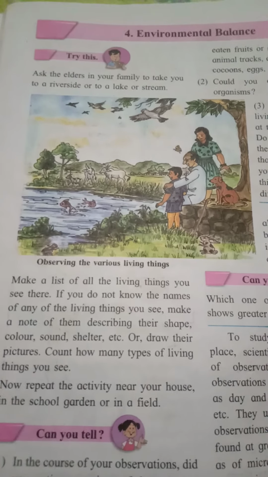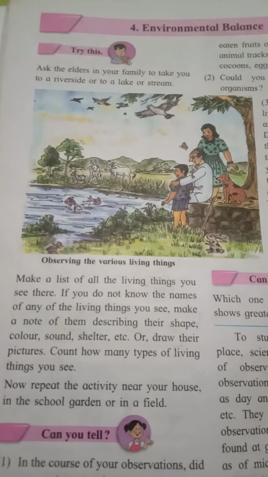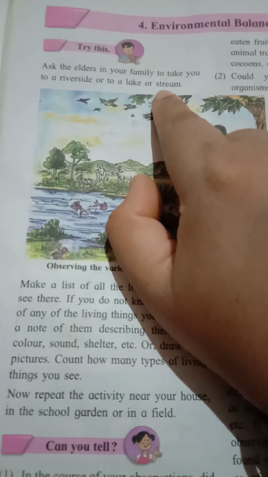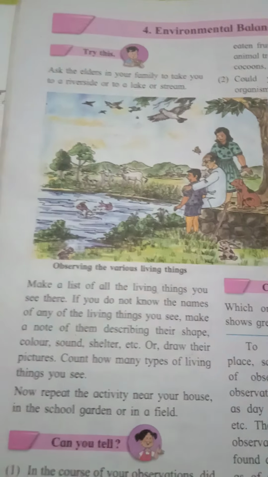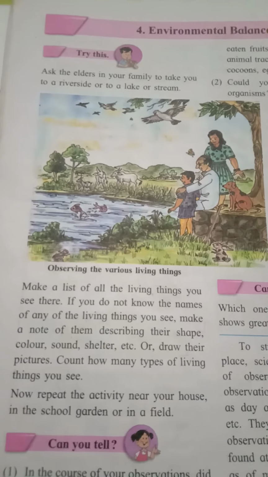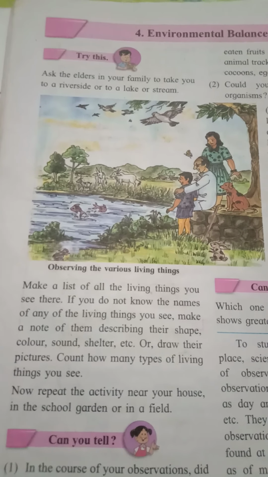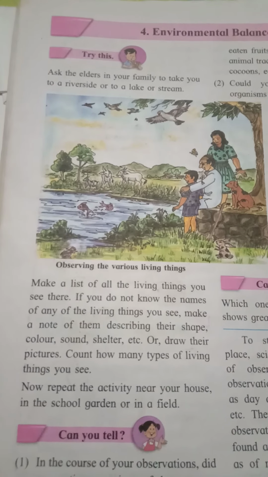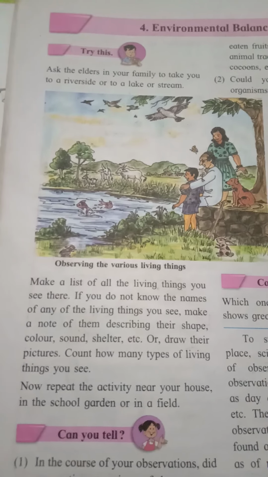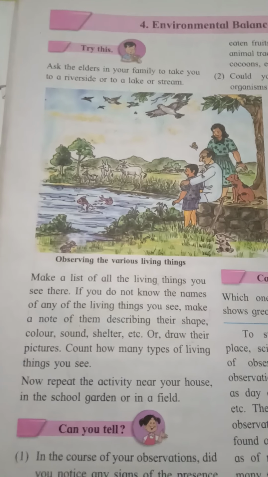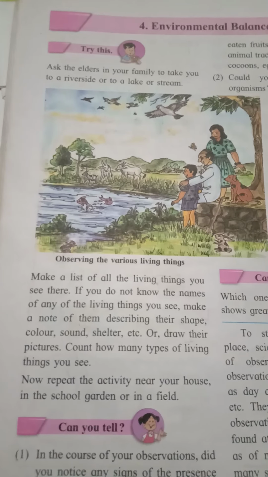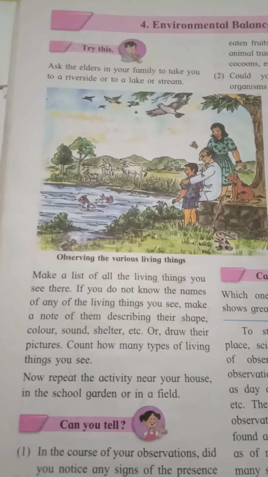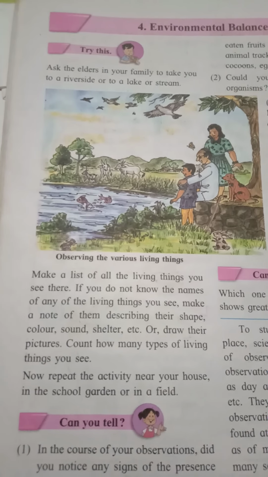Now see, you have to try this, but you can't go, as I have told you before. Ask the elders in your family to take you to a riverside or to a lake or a stream. If you have visited any lake or riverside, what all things have you observed there? Just recall. Make a list of all the living things you see there. If you do not know the names of any of the living things you see, make a note of them describing their shape, color, sound, shelter, etc. Or draw their pictures. Count how many types of living things you see.